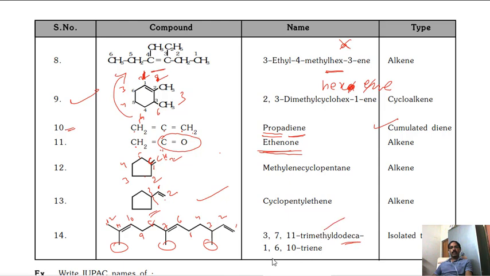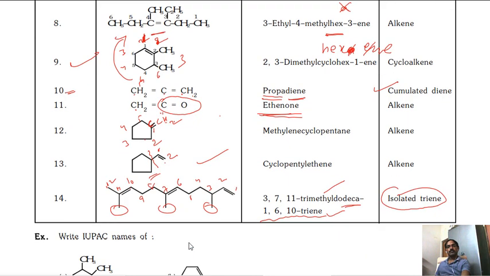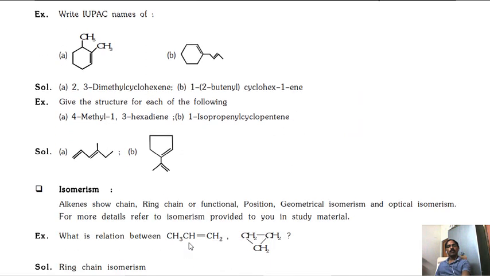Trimethyl dodecane 1,6,10-triene. These are known as isolated trienes. There is no conjugation, that's why. Okay, some examples you can try.